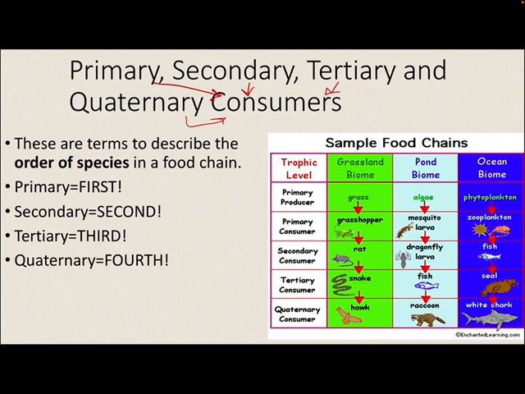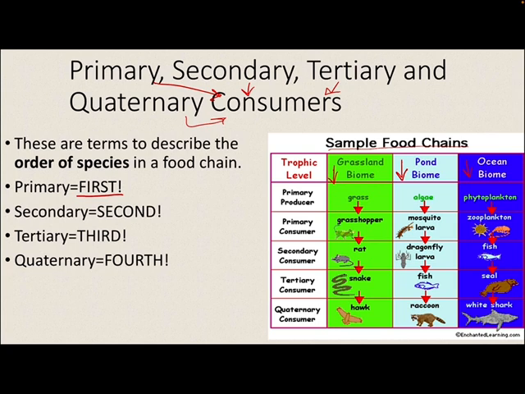So let's take a look at this chart here, which gives us sample food chains, right? So the food chains go down. So we have a food chain from the grass biome going this way. We have a food chain from the pond biome and an ocean biome, right? So your primary producers are your grass, right? Because those are the producers, right? And there's only one producer in each food chain. So they are primary, because primary is the first.